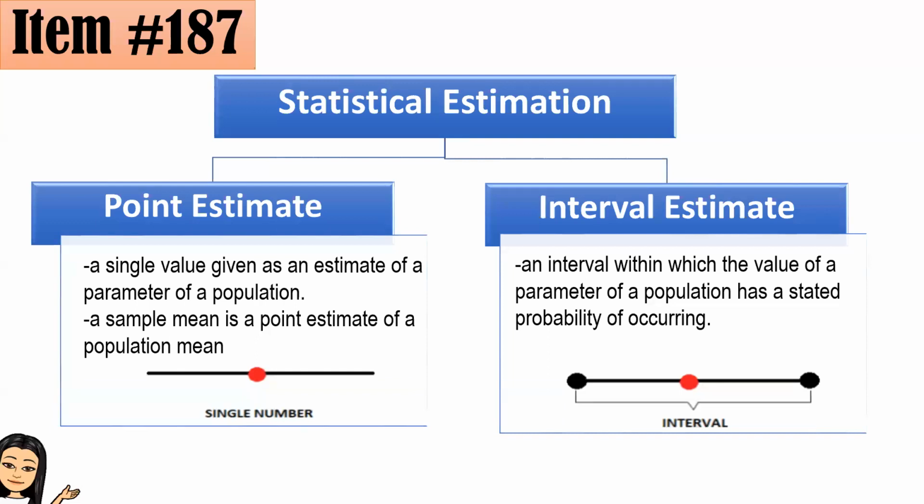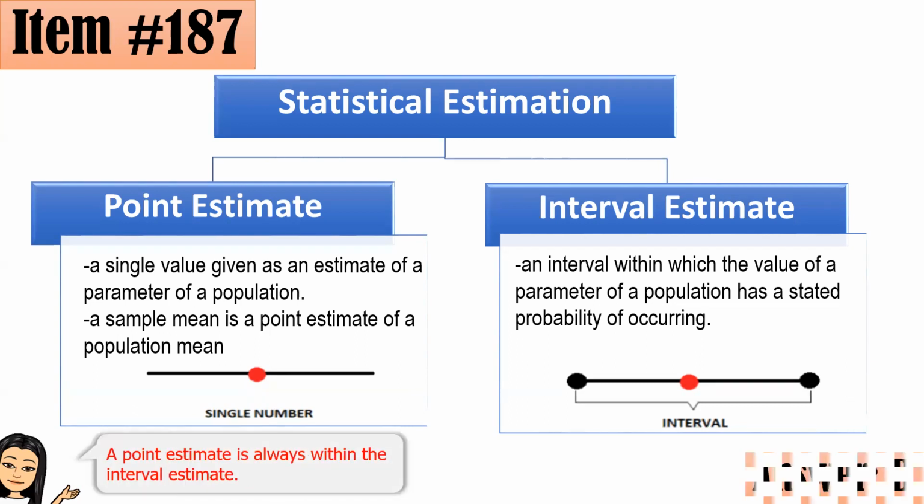Halimbawa, kapag sinabi ko, oh, ilang kaya yung age ko? I think you're 30 years old. That's an example of a point estimate. Letter B. And tandaan po natin ha, in statistics, a point estimate should always be within the interval estimate. So kapag isang value lang po, point estimate po yan.